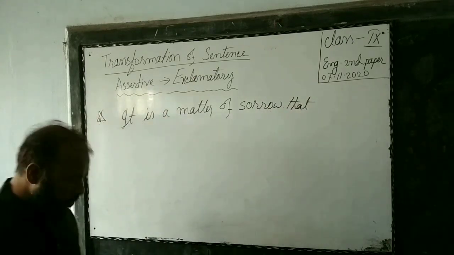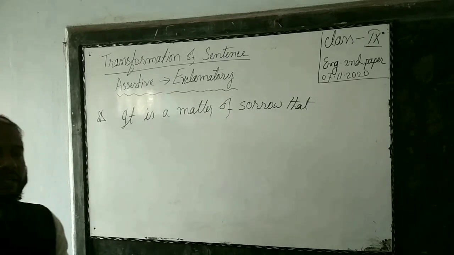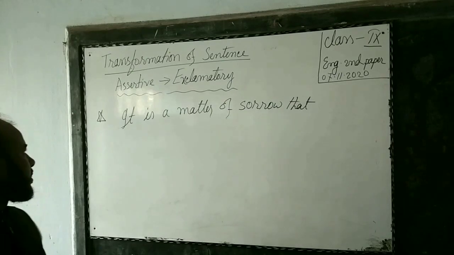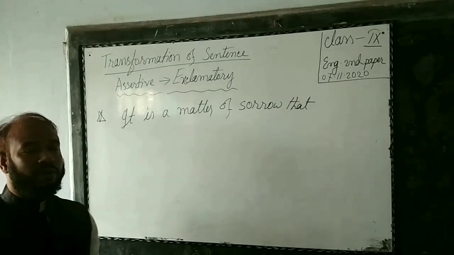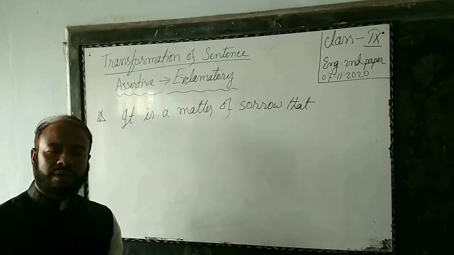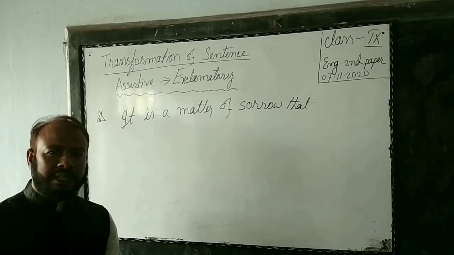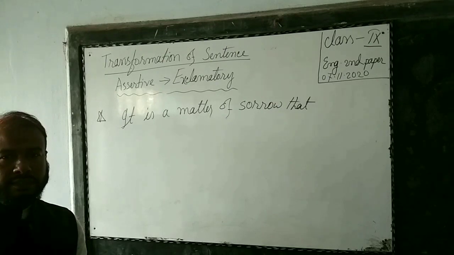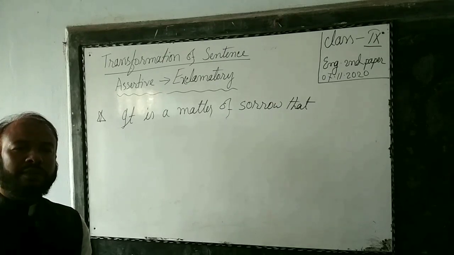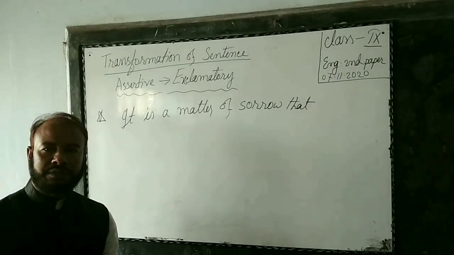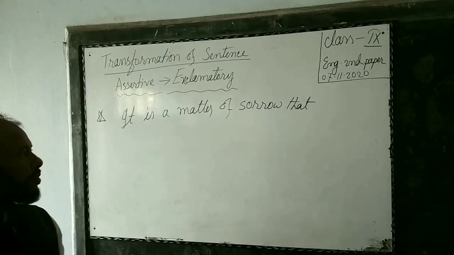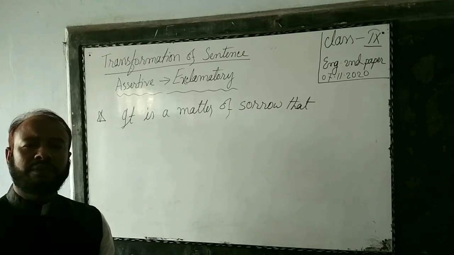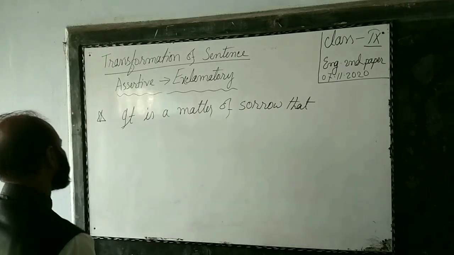Dear students, when it is a matter of sorrow that is available in a sentence, it is a matter of sorrow that will turn into alas. After alas, note of exclamation will be used. Finally, the other words of the sentence with note of exclamation will be used. Example: